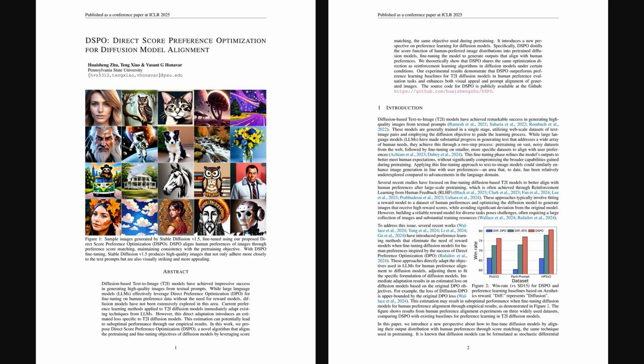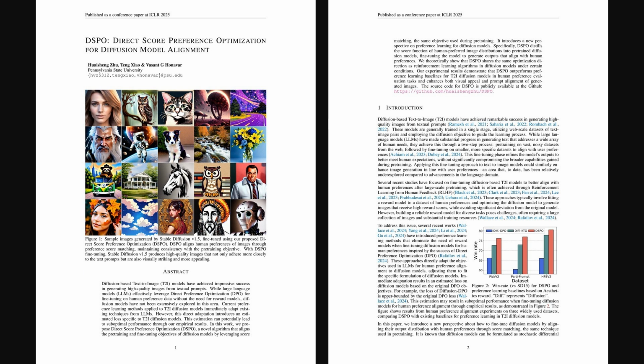I'm your host, Alex. Today is May 8th, 2025, and we're diving into an ICLR conference paper published a little over 3 months ago on January 22nd. It's titled DSPO, Direct Score Preference Optimization for Diffusion Model Alignment. This paper tackles making AI image generators, specifically text-to-image diffusion models. These are AI systems that create pictures from text, better align with human preferences.